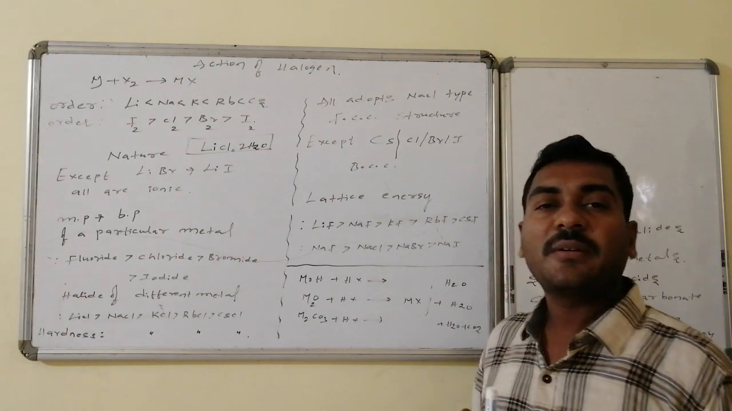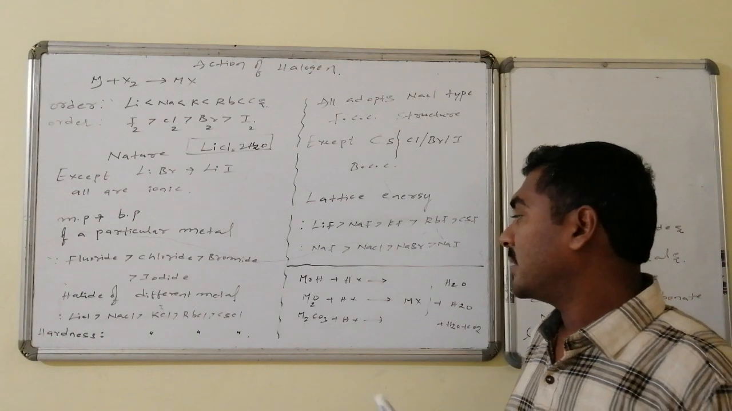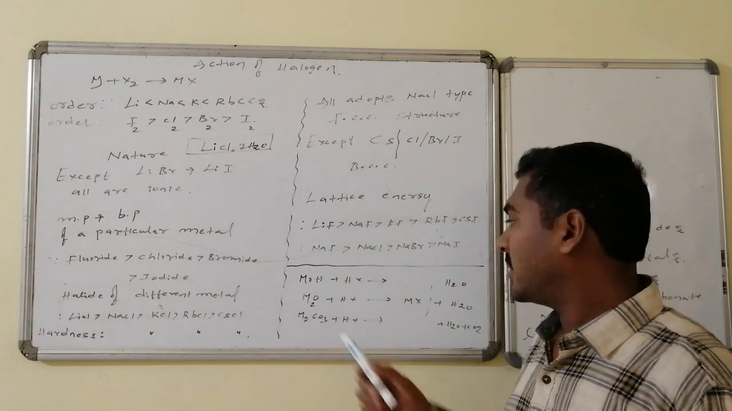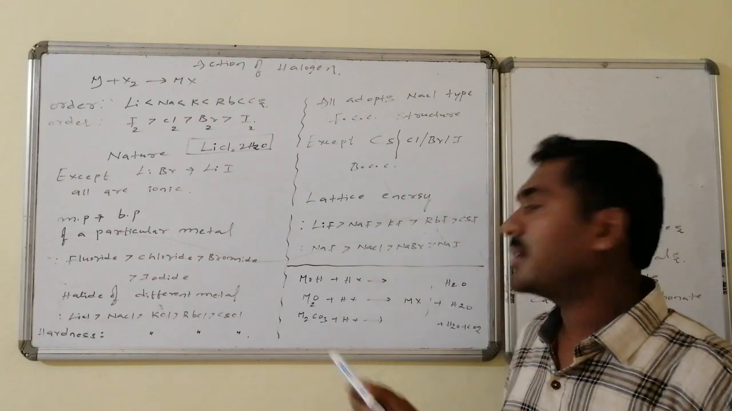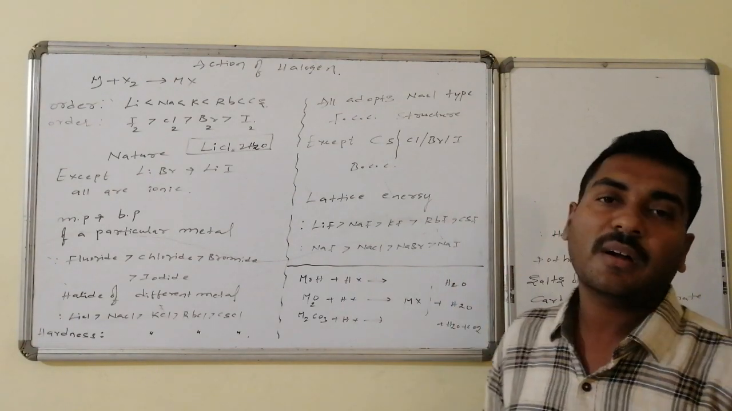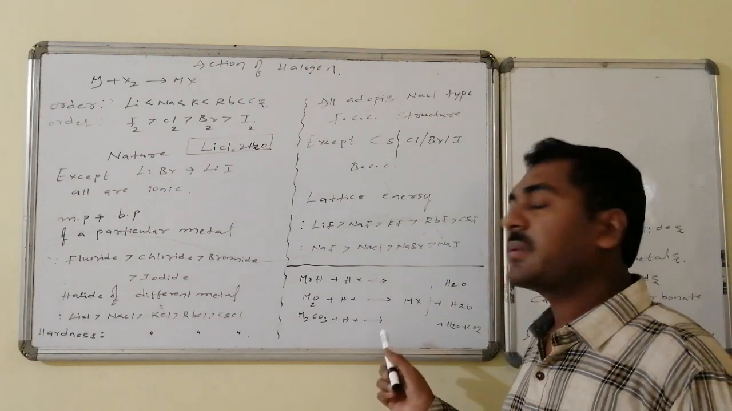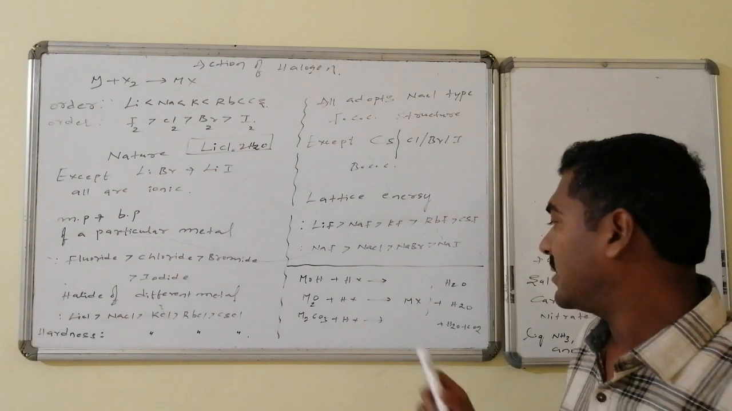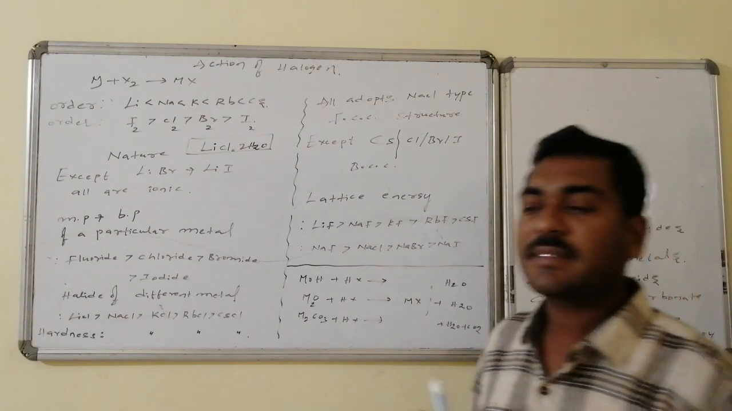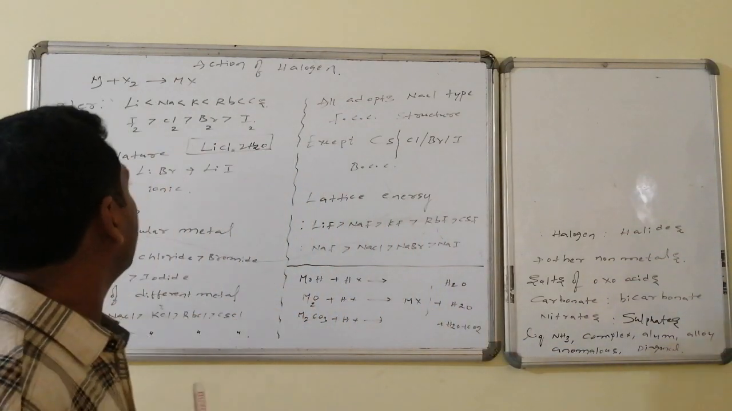Alcohols on reaction with hydrogen halide also lead to the formation of alkali halides. Similarly, metal oxides on reaction with the hydrogen halides, different varieties of metal oxides, different varieties of hydrogen halides, lead to the formation of corresponding alkali halides. Similarly, carbonates on reaction with hydrogen halide lead to the formation of metal halides followed by carbon dioxide and water. These are the preparation methods for the alkali halides.